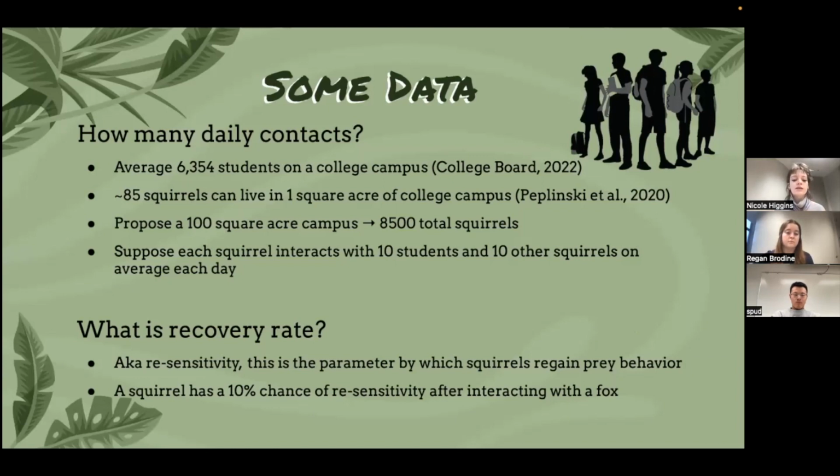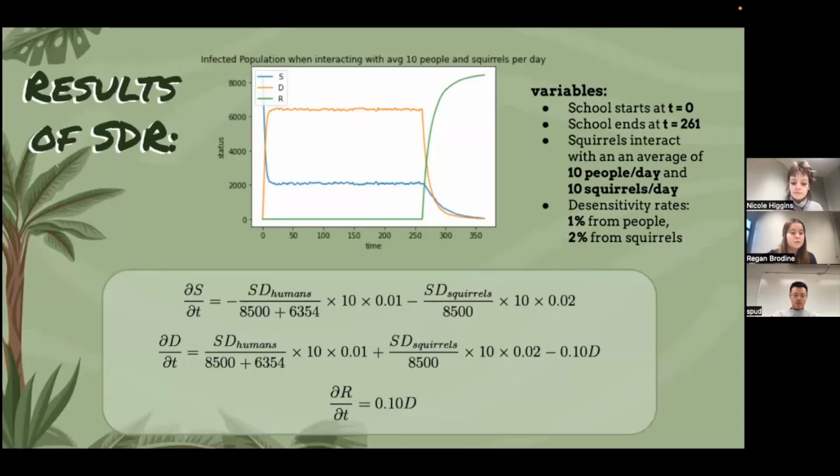And then we're supposing that each squirrel interacts with 10 students and 10 other squirrels on average, again, given that normal distribution each day. And the recovery rate, we're calling resensitivity, is the parameter by which squirrels regain their prey behavior. So after students leave the system, a squirrel has a 10% chance of being resensitized after interacting with a fox.